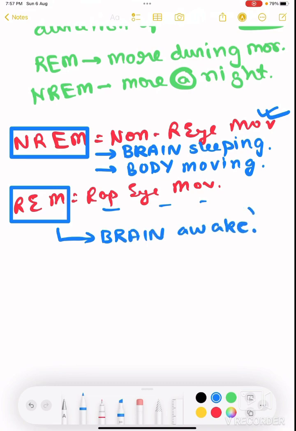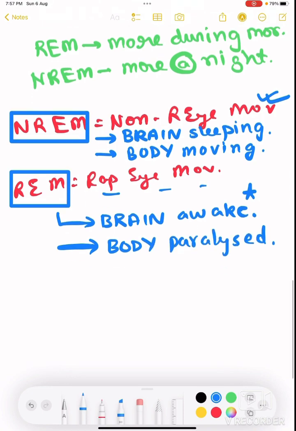It is a very interesting thing, but REM sleep is a part of the sleep cycle only. But in this phase, the brain is actually awake, right? And the body is actually paralyzed. Right? The body is paralyzed. Okay.